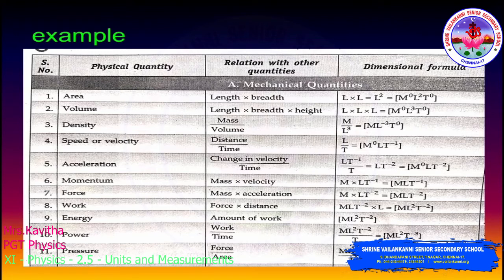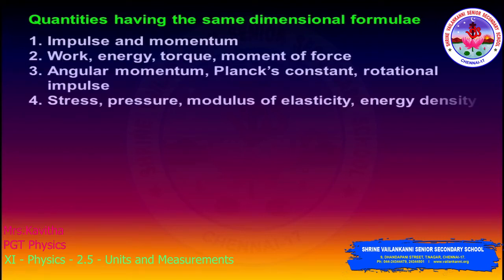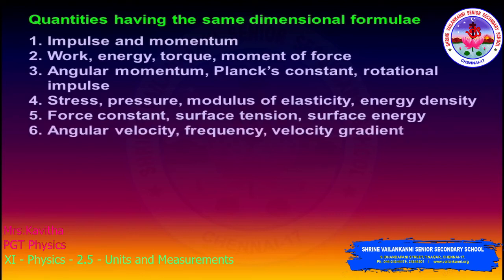Force and work. For work, which is equal to force into distance, M L T power minus 2 is for force, and into distance, that is L. So what is the final formula? M L square T power minus 2. For energy, the amount of work is the energy, so it is the work formula. Some of the physical quantities contain the same dimensional formulae. See, some of the list of quantities have the same dimensional formulae.